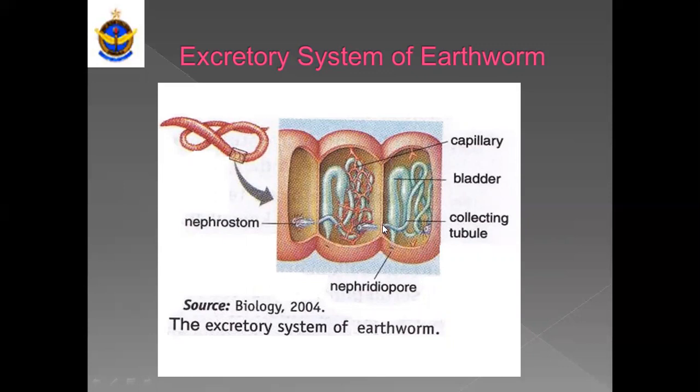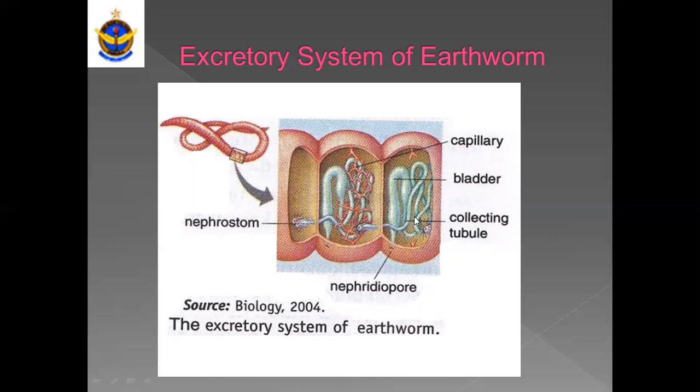From the nephrostome, filtrate is collected into the collecting tubule. Collecting tubules are thin fine tubules which further form a thick sac-like section which is called the bladder.